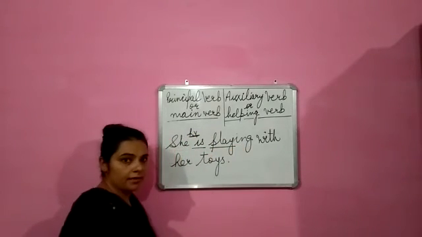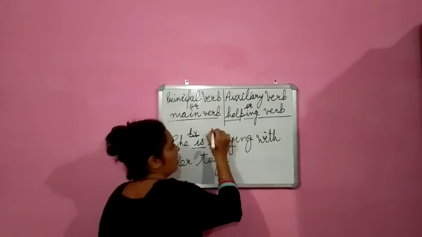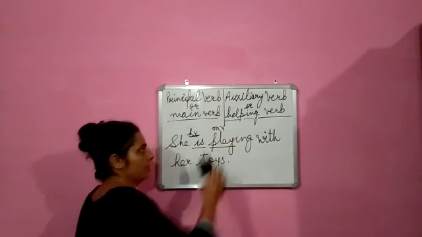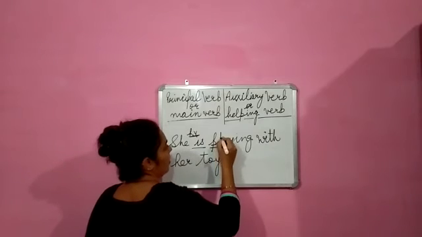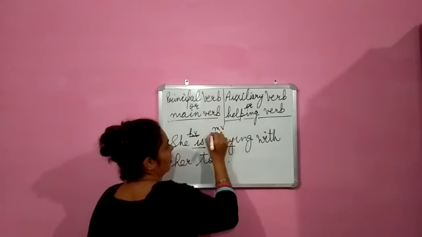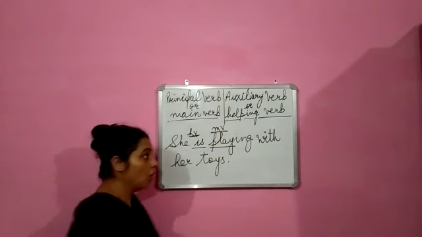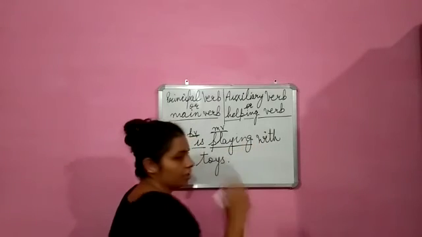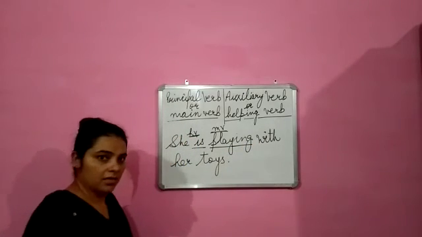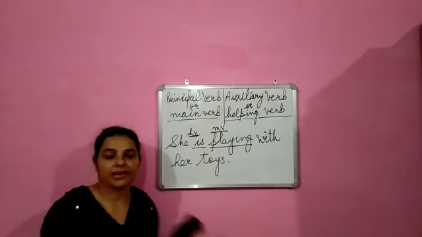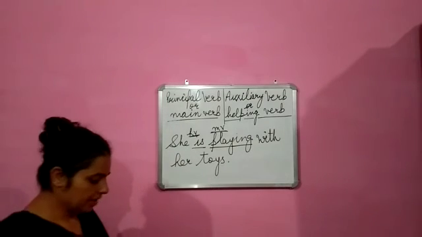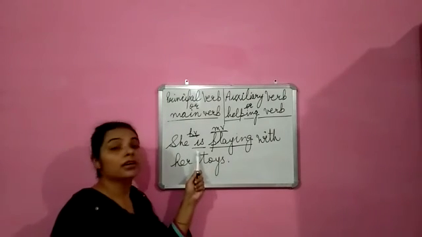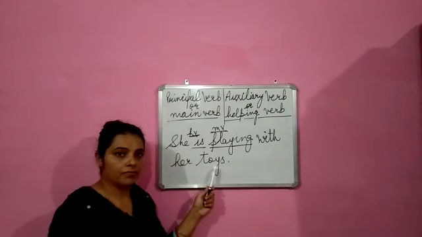Play, first see, play is the main verb. Now we have made it ing, playing, is playing. She is playing with her toys, is playing. So by this it is telling that the action is being done in this form.